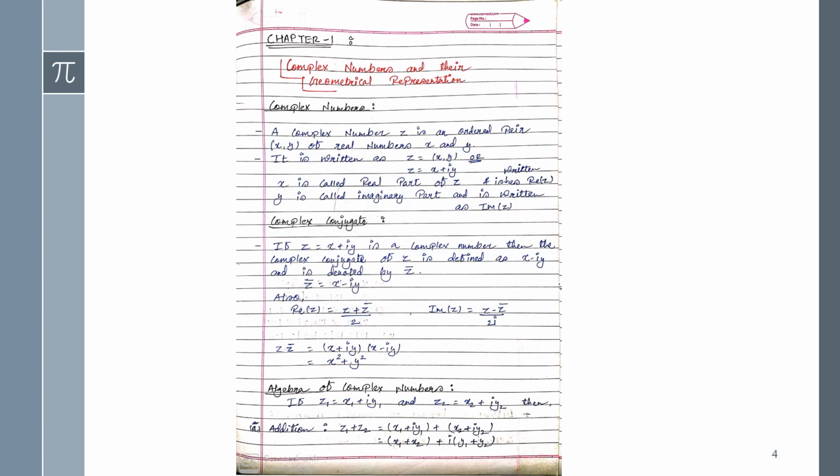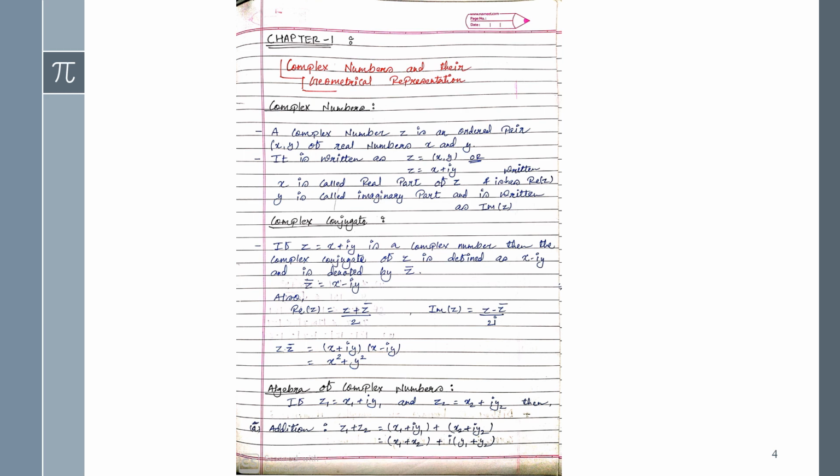See here, I have written chapter number 1, and it's actually unit 1. So the first topics given are complex numbers and then geometrical representation. Right now in this session we will just do the basic formulas and basic concepts of complex numbers. Maybe in 11th standard or 12th standard you did some of these formulas and basic concepts. Okay, so first see the first heading, complex number.